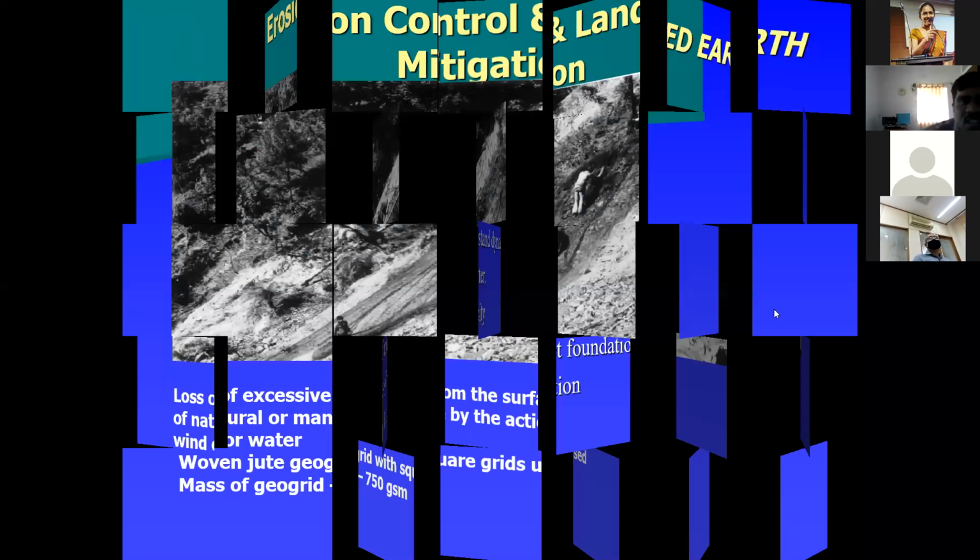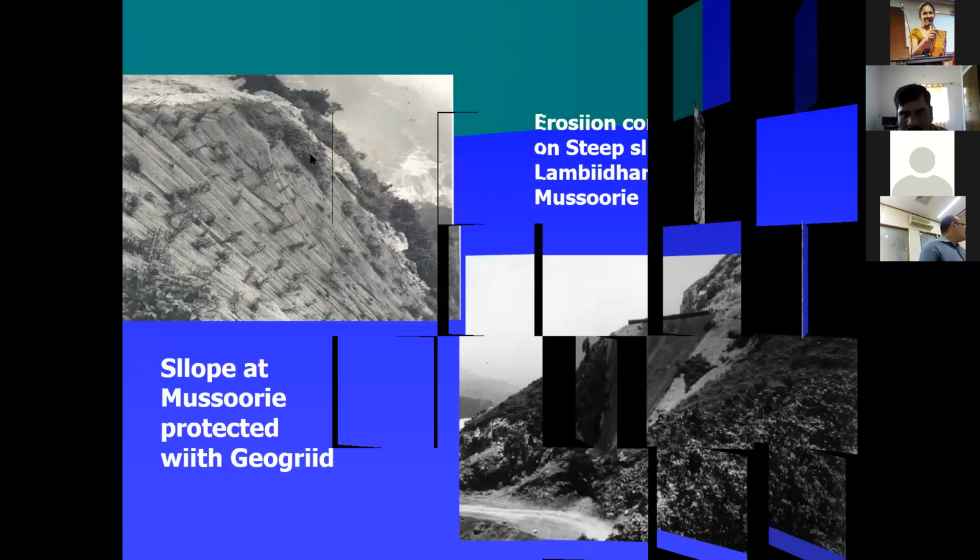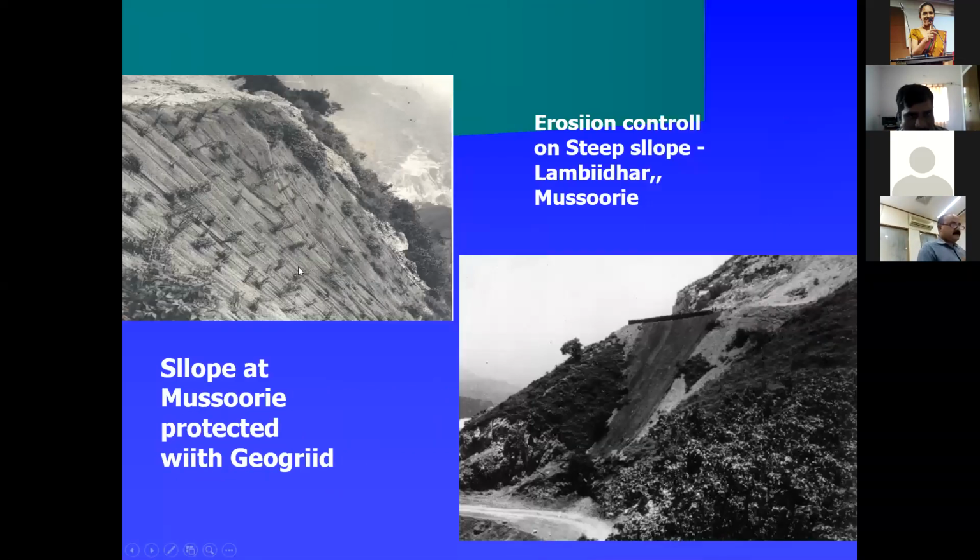See, this is one application: erosion control in landslide mitigation, where there is loss of excessive material from the surface of a natural or man-made slope by the action of wind or water. For this, a geogrid with square grid or massive geogrids has to be used for erosion control and landslide mitigation. This is one of the applications. See, erosion control on steep slopes, slope protection with the geogrid. These are some applications.